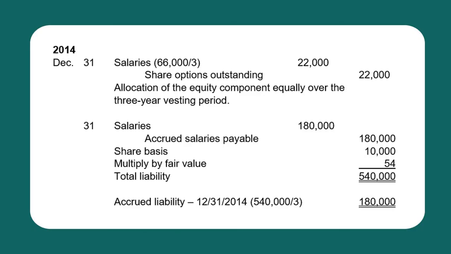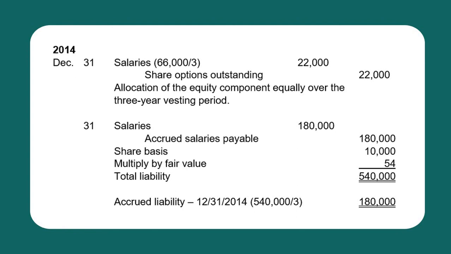Now, for the year 2014, December 31, 2014, we need to identify the compensation to be recognized. And the compensation here will reflect two kinds of instrument, the equity component and the liability component.